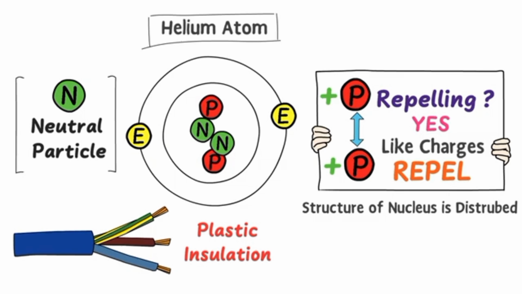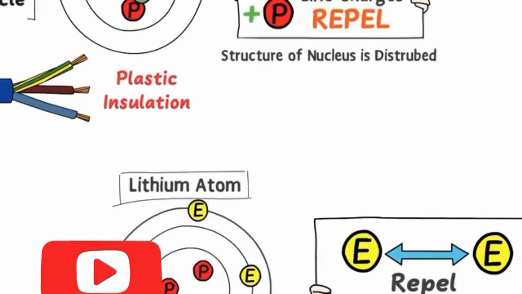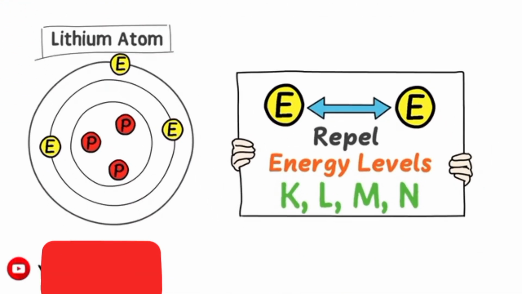Finally, we learned that an atom consists of many shells to reduce the repulsion among the electrons. This was atomic structure: electron, proton, and neutron.